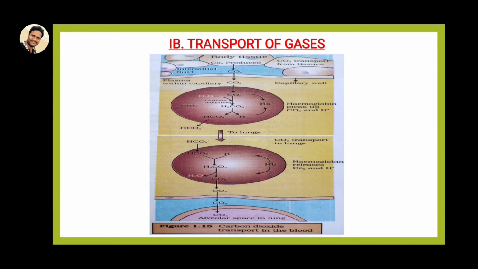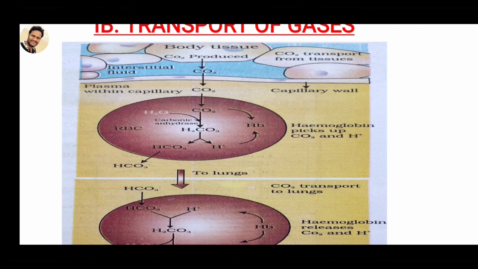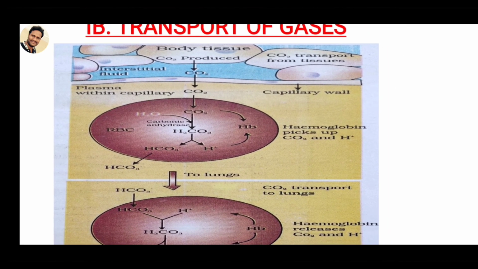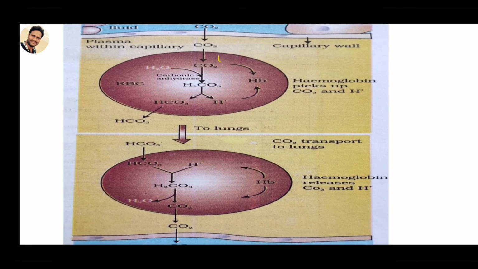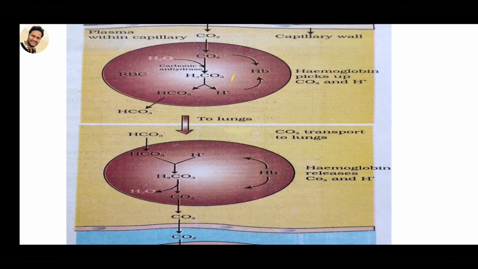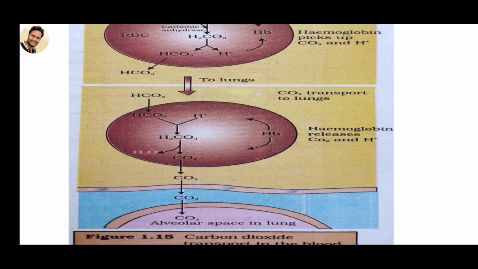In your textbook, you can see what happens at the tissues level. The partial pressure of carbon dioxide is very high, so carbon dioxide enters the RBC and combines with water molecules in the presence of carbonic anhydrase, forming H2CO3, carbonic acid, which dissociates into HCO3 minus and H plus ions.